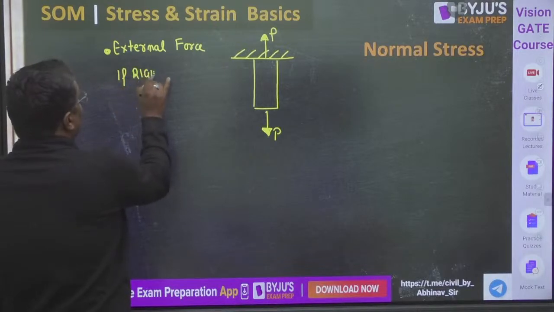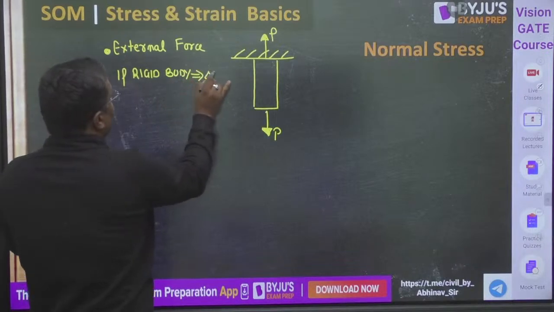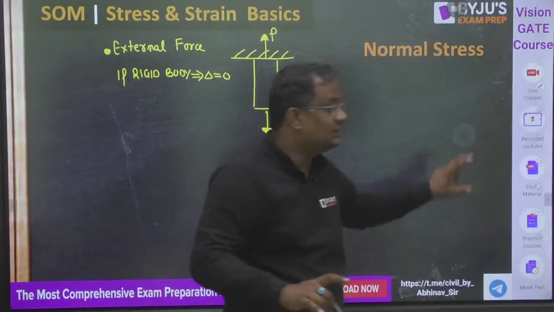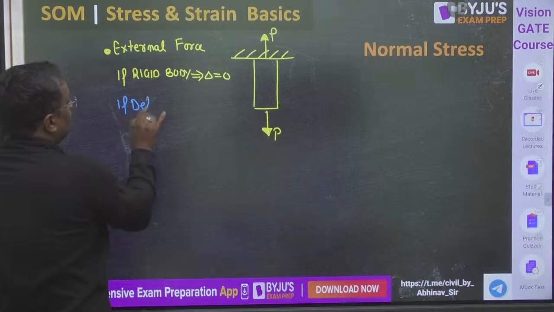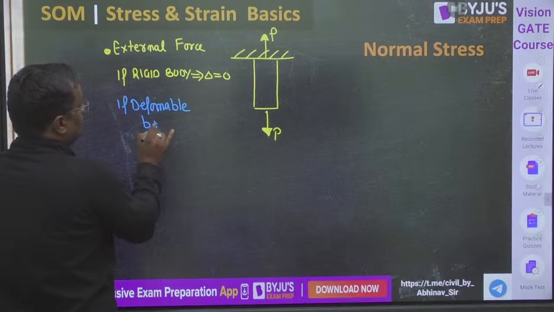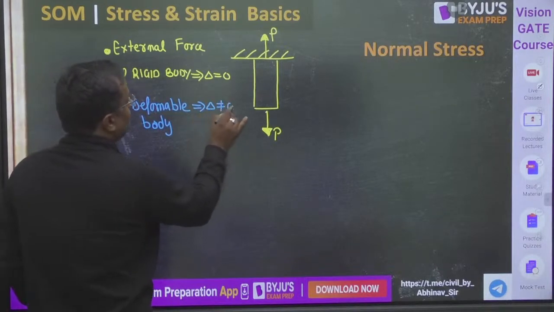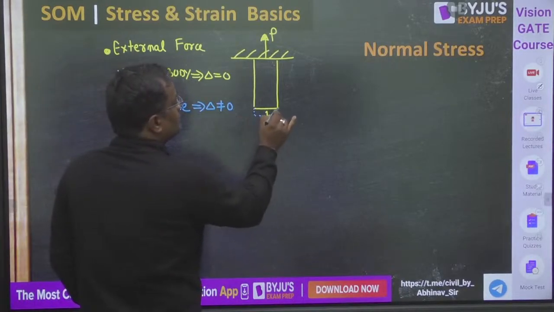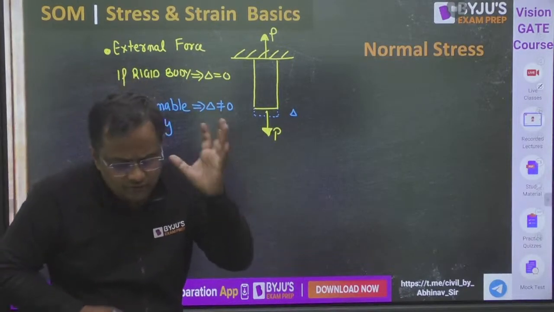If this is a rigid body, then what will be the deformation? If this is rigid body, then deformation is zero. Okay, got it, sir. But in strength of materials, we assume a deformable body. If deformable body, then there will be some deformation, and there will be some elongation or contraction or shape changes. So here will be a deformation, because delta is the deformation, because it is a deformable body. In SOM we study about the deformable body.